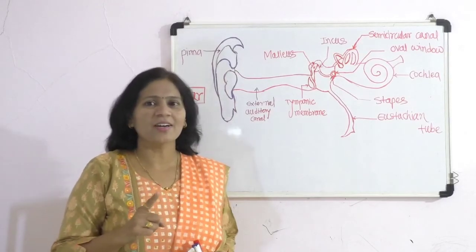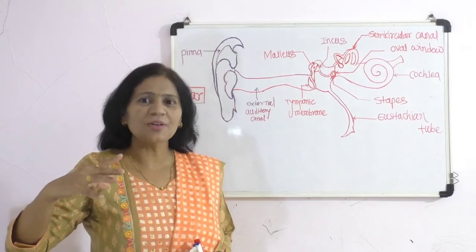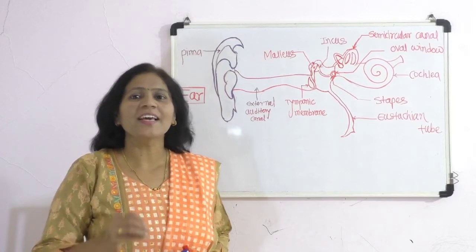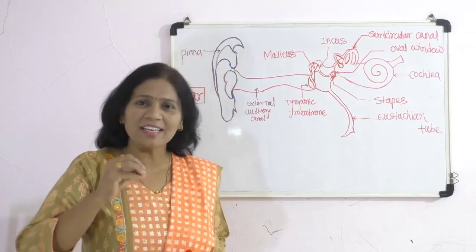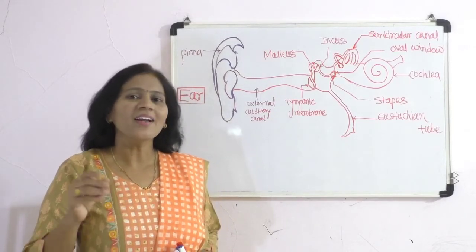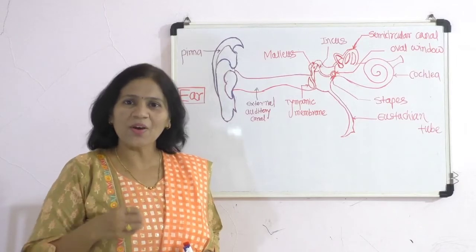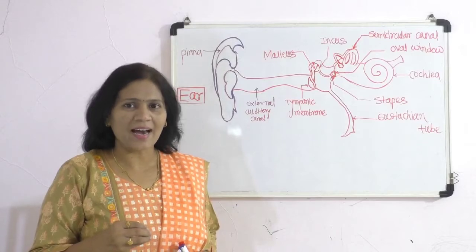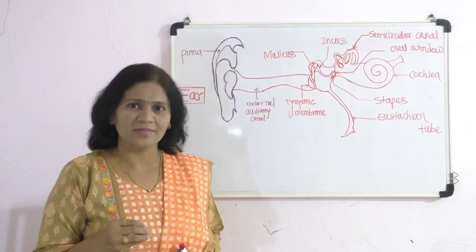The first part, the structure present exteriorly, is called the external ear, or in common language the pinna, also called the ear auricle.